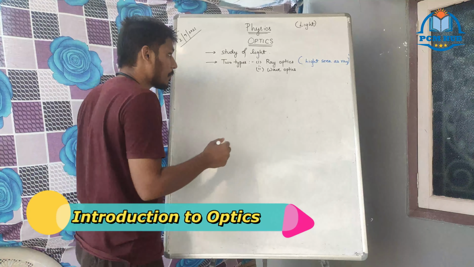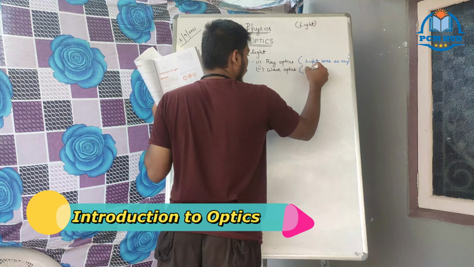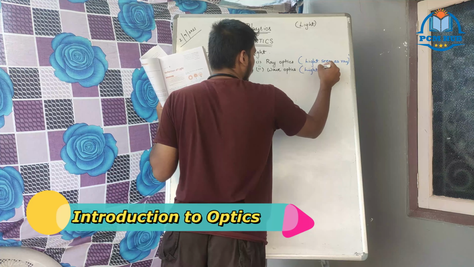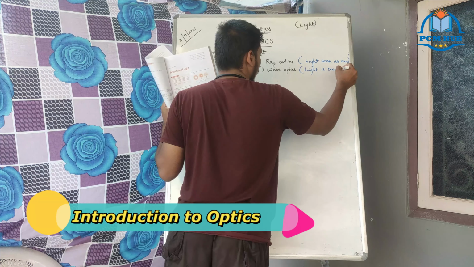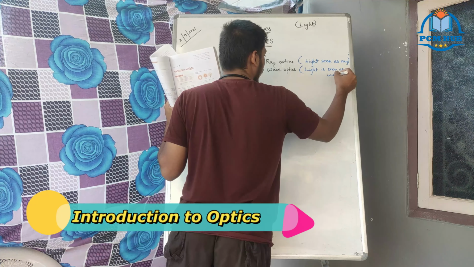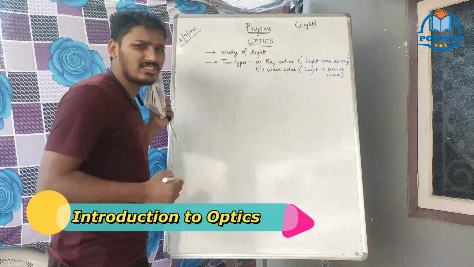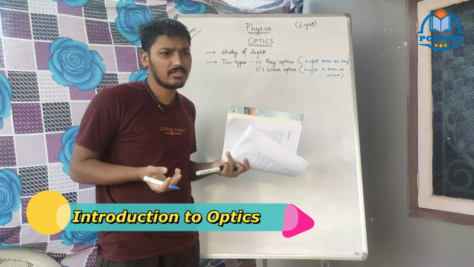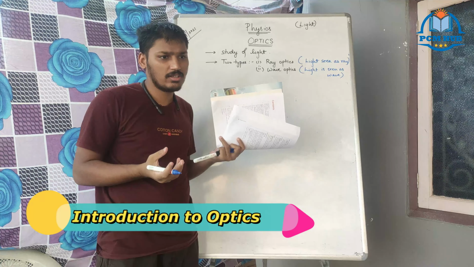I will go deeper into this. In wave optics, light is seen as a wave. So why are two approaches needed? We need to come to one single consensus, right? But why have they been divided into two? Because of the properties of light. Let us go into the properties of light.